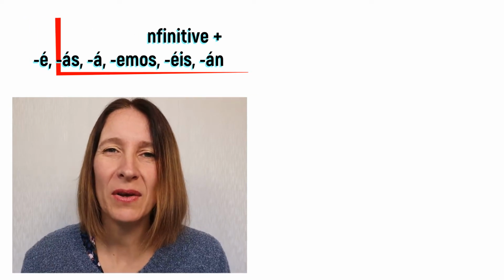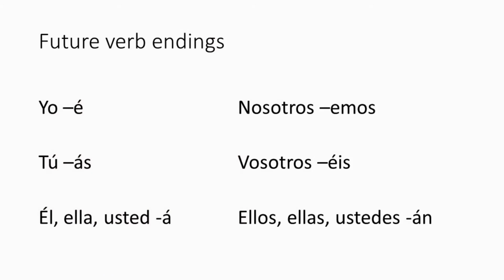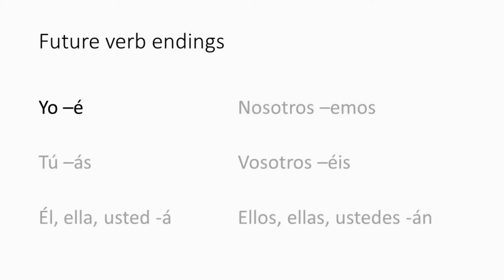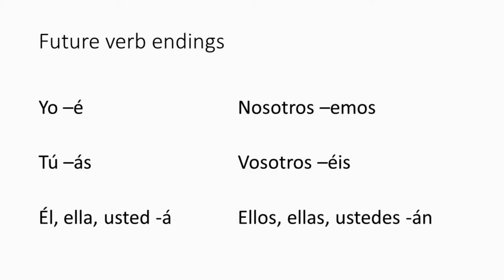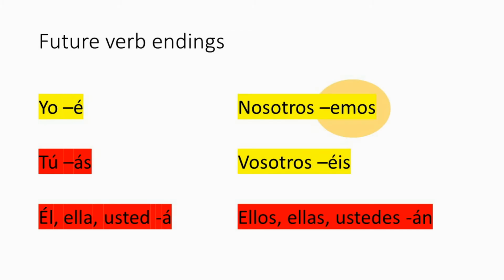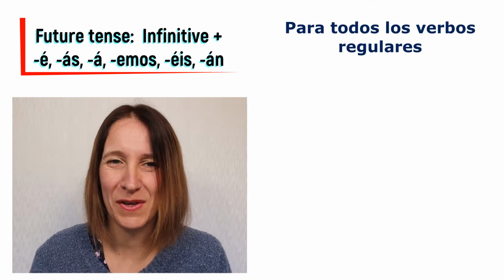Now let's have a quick look at those endings again. You'll notice that tres of those endings have an e in them, so emos, éis, and é. And three have an a: ás, á, án. And you'll notice that they all have an acento, menos emos. Emos doesn't have un acento. So that's your spelling. Now, these endings work for AR verbs, ER verbs, and IR verbs.